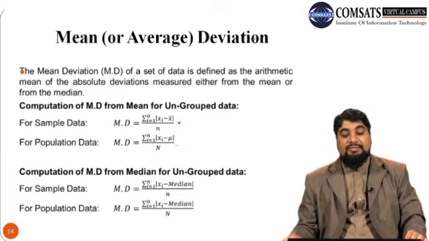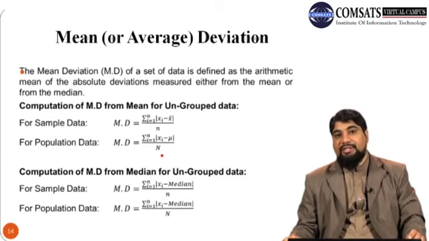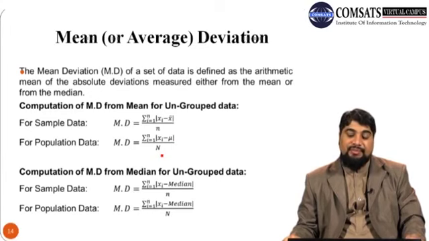So this is the formula for calculating mean deviation or average deviation from mean for the ungrouped data. For sample data, it is the sum of the absolute value of xi minus x bar, over n, and for population data it is the sum of the absolute value of xi minus mu, the population mean, divided by capital N, the total number of observations in the population.